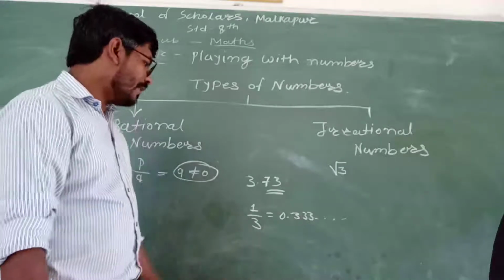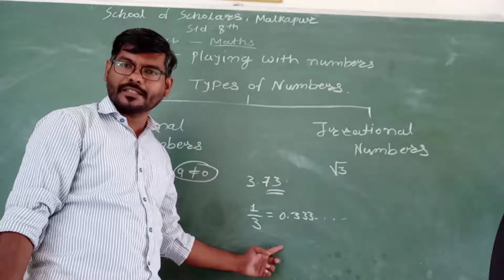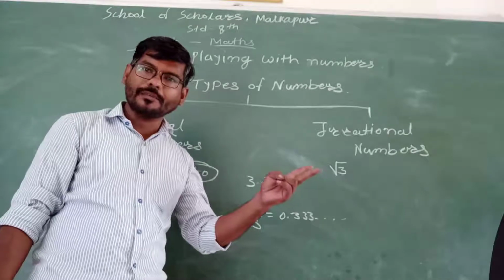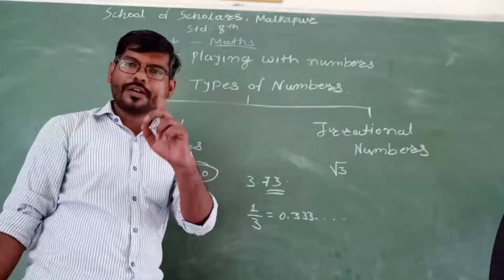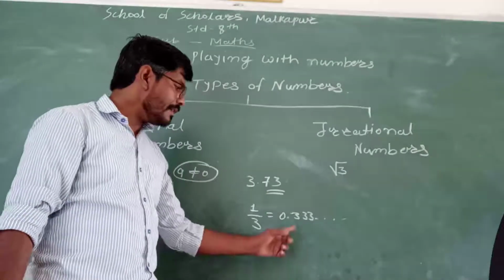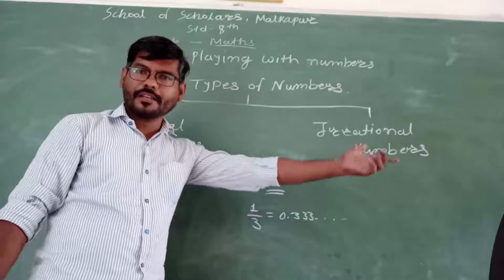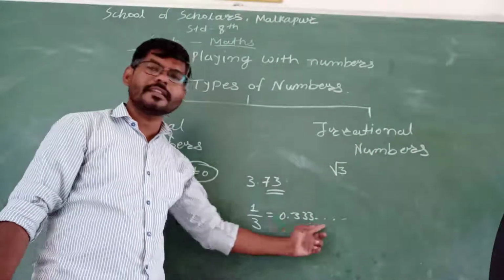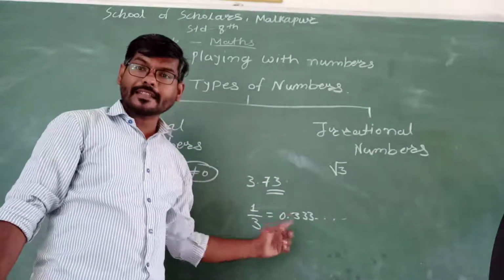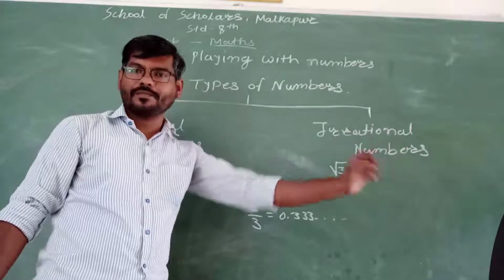So this is a terminating decimal expansion, and this is a non-terminating decimal expansion. Two types of decimal expansions are there, terminating and non-terminating. In non-terminating, one more type is there, recurring and non-recurring. Recurring means one digit or a group of digits will repeat continuously. Here 3333, you will always have infinitely many 3s. So this is an example of non-terminating recurring decimal expansion.